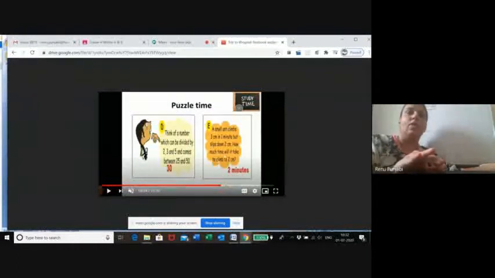See, here how much time it will take to climb 2 centimeters? It will take 2 minutes for the 2 centimeters.